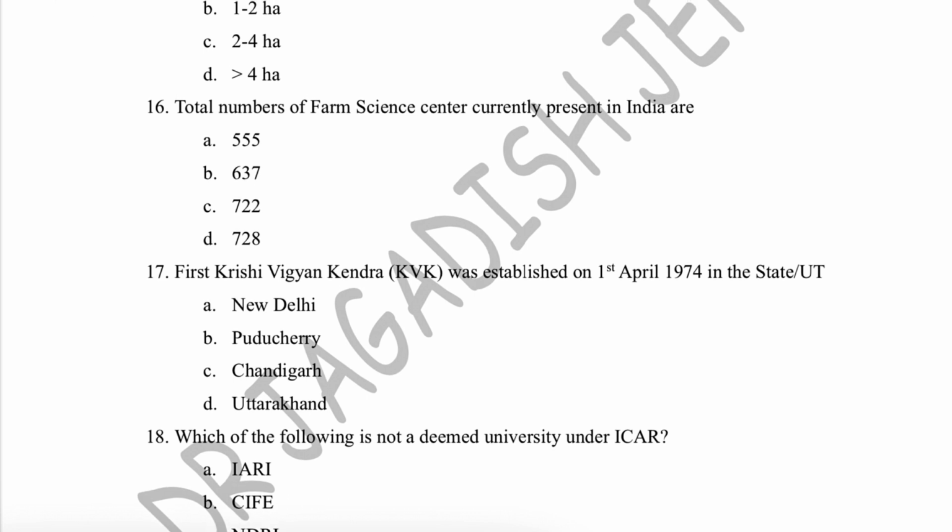The next question, total number of farm science centers currently present in India are. Farm science center is nothing but KVK, that is Krishi Vigyan Kendra. The total number of farm science centers currently in India is 728, and it is increasing day by day. Different KVKs are being established. Right now it is 728.